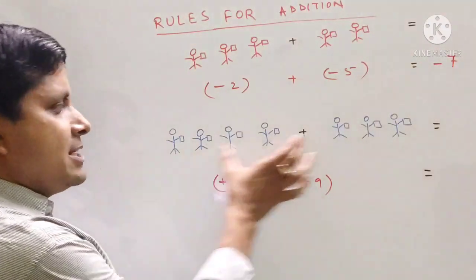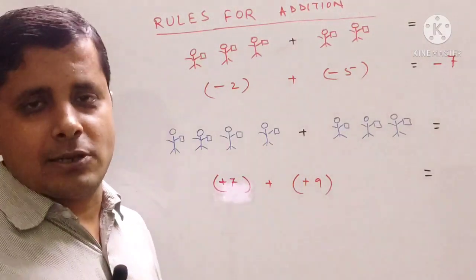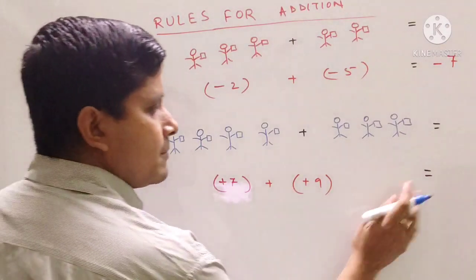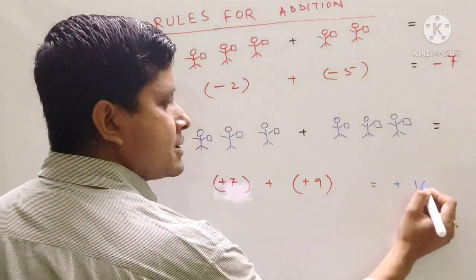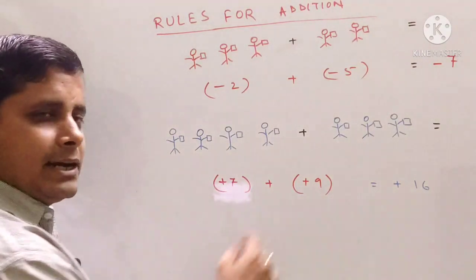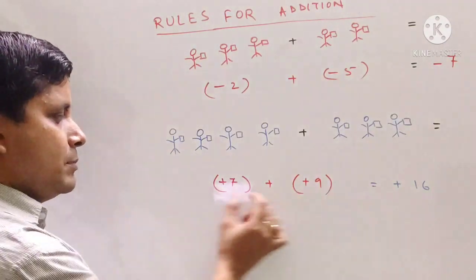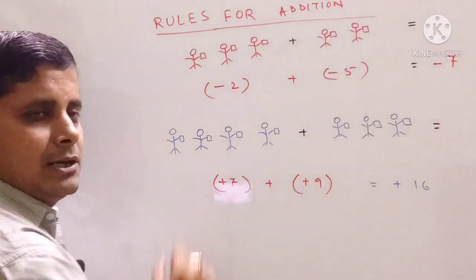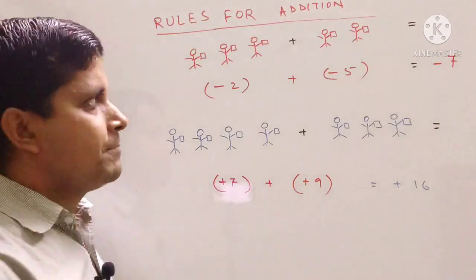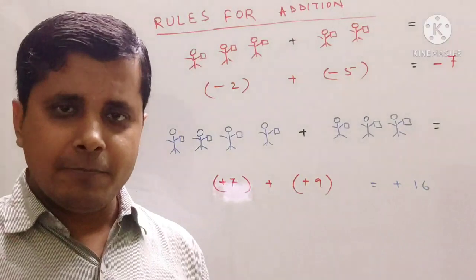Similarly, if Chinese soldiers are meeting each other, they will also combine with each other. They will not kill each other, right? Similarly here, plus 7 and plus 9 will give us what? It will give us plus 16, because both have the same sign. So the numbers will be added, and 7 plus 9 is 16. So the answer will be plus 16. Why plus? Because both have the same sign, plus plus. Since both numbers are positive, the answer will have a positive sign. If both are negative, the answer will have a negative sign. Okay?